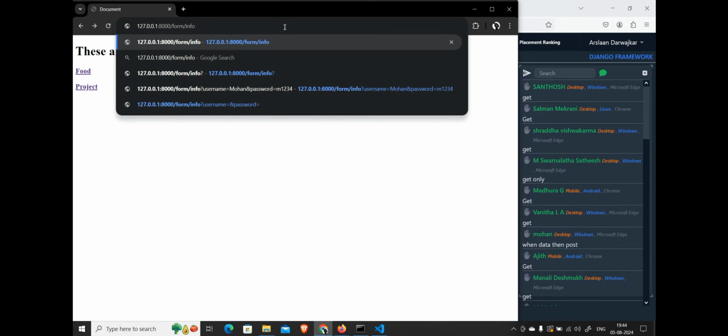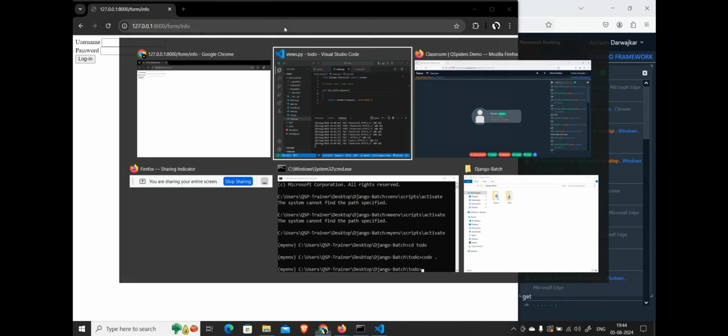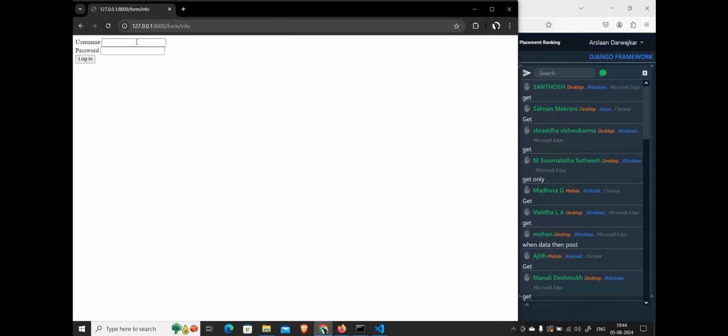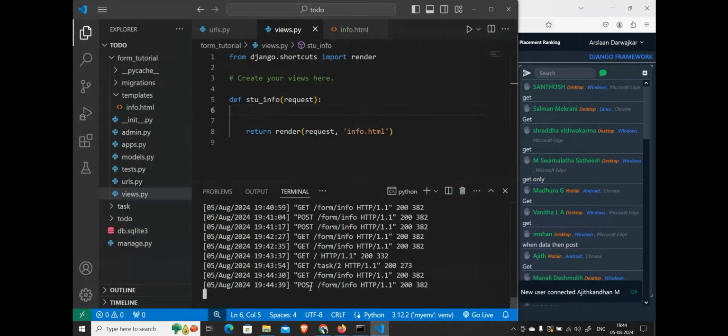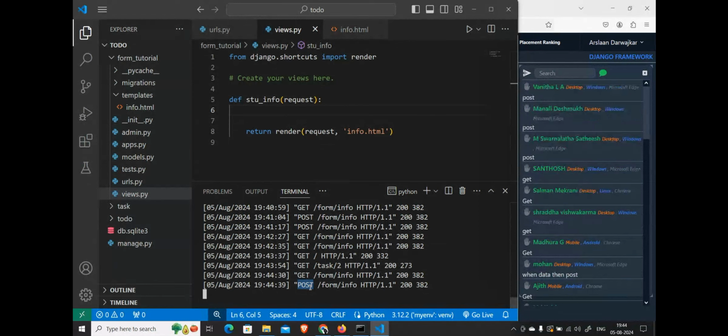Now, if I am going to this form slash info, this is also a get request. Now I will submit some data and click on login. Now it is a post request. Understood?